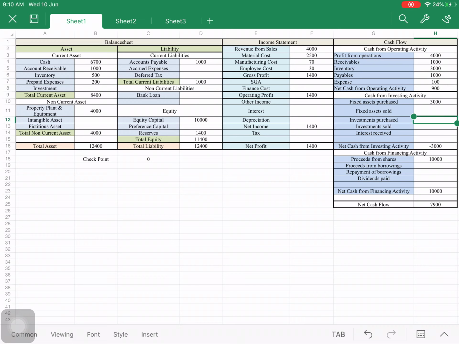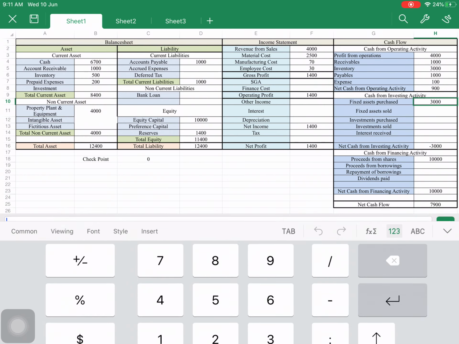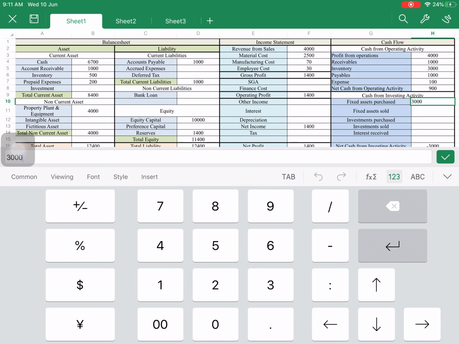Here I have to pay that because the inventory is increased. Sorry, not inventory, it is the fixed assets. The software is my fixed asset, so this plus I have brought 1000, so this is my 4000.